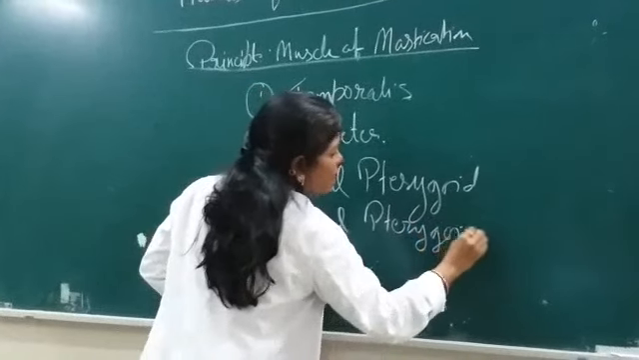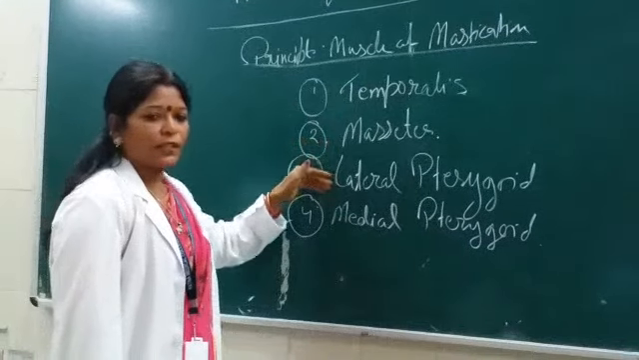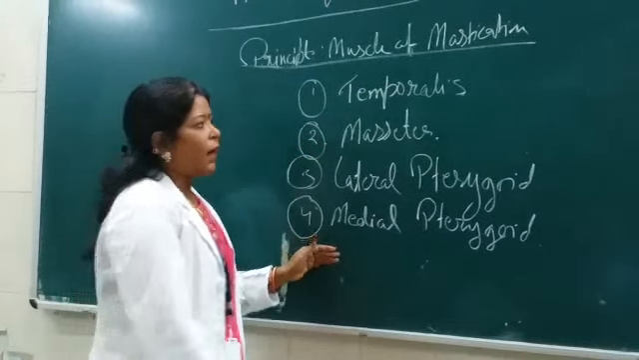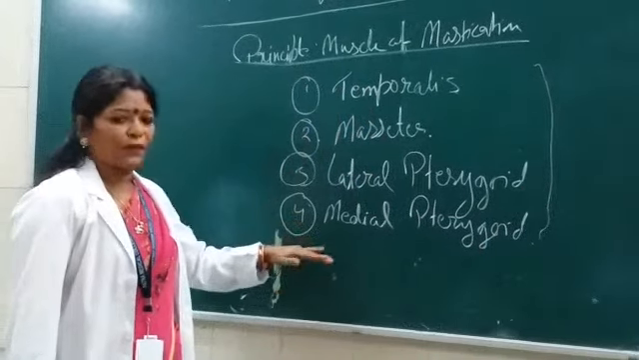So these four, that is the temporalis, masseter, lateral pterygoid as well as the medial pterygoid, are the principal muscles of mastication. There is no fifth one.